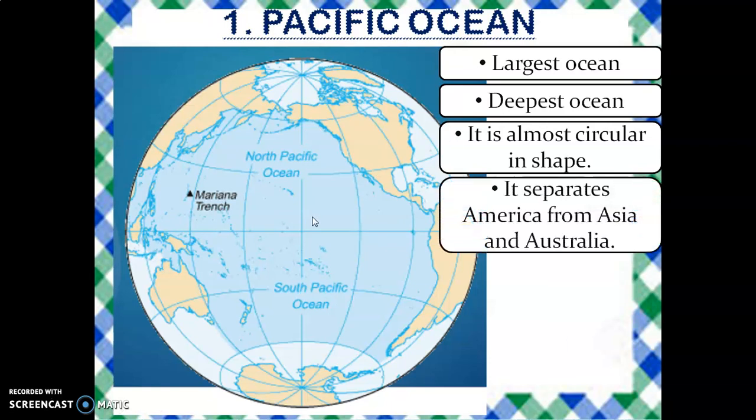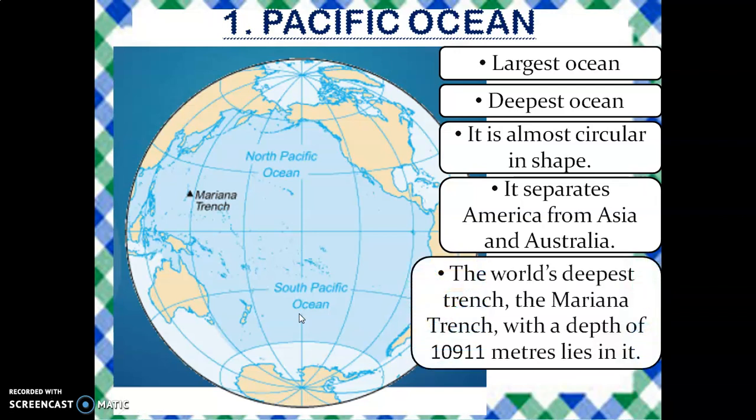It separates America from Asia and Australia. So this side is North America and South America, and here is Asia and Australia. This Pacific Ocean lies between these continents. The world's deepest trench, the Mariana Trench, with a depth of 10,911 meters, lies in this Pacific Ocean. Here is the Mariana Trench.